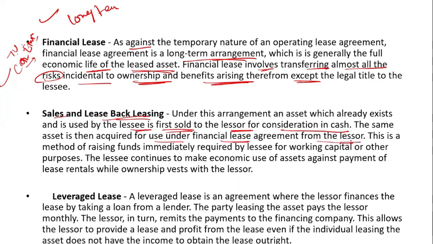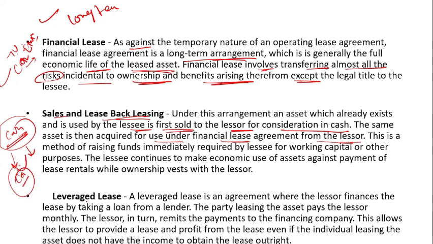What I said here, I give the example of the car. You have purchased it, but you find that you are unable to pay the EMI of the car. So what you do is sell it and lease it back. Either you sell to another party, or you can sell it to the company from where you purchased that particular car. So that is sale and lease back.